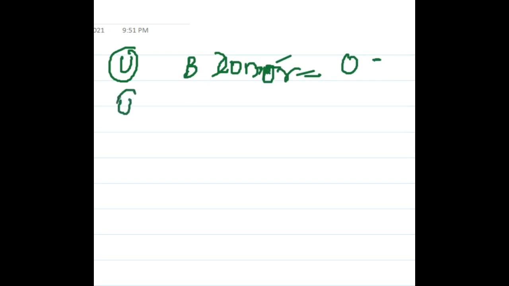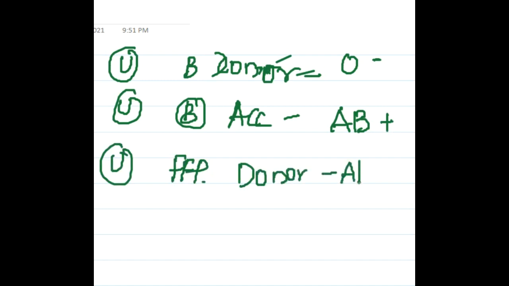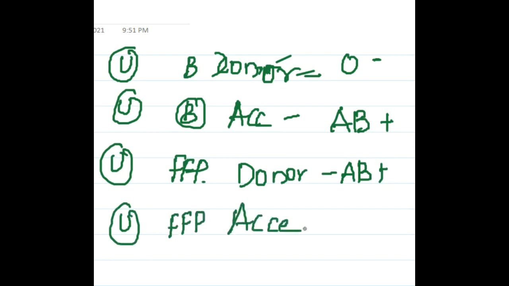Then universal blood group acceptor is AB positive. Then universal fresh frozen plasma donor is AB positive, whereas universal fresh frozen plasma acceptor is O negative. So this is one thing which you should remember.